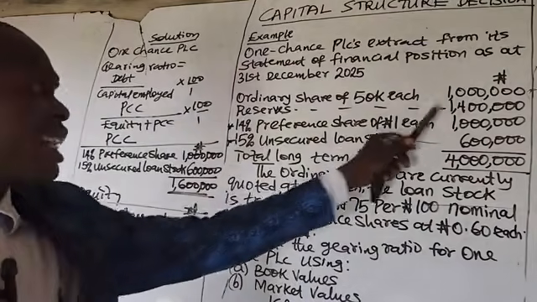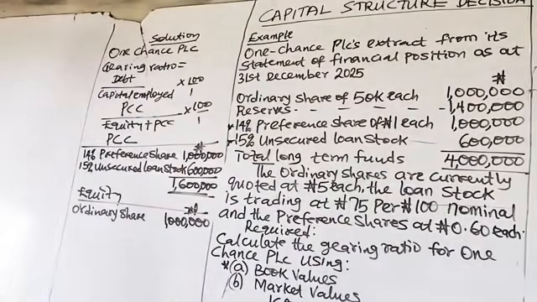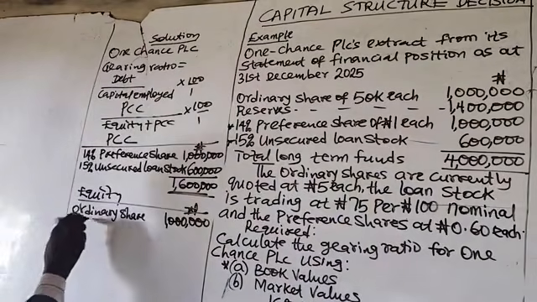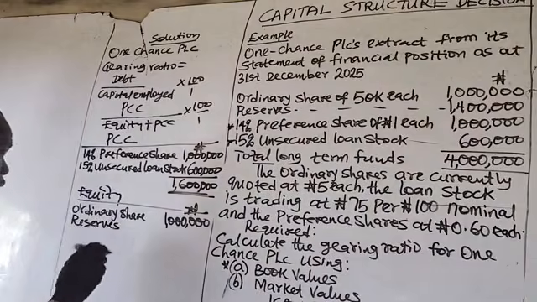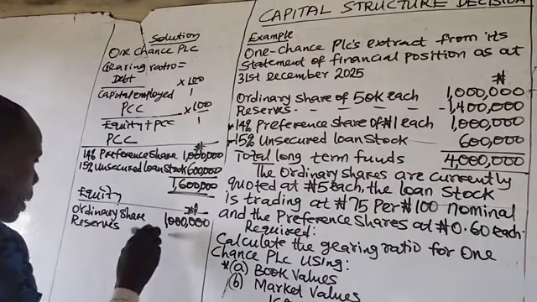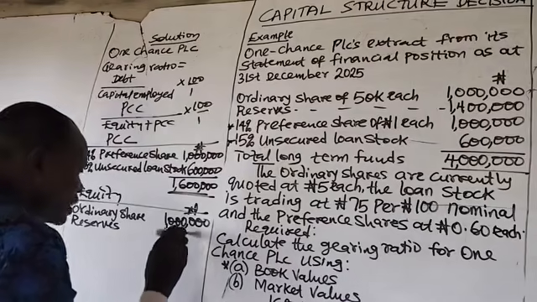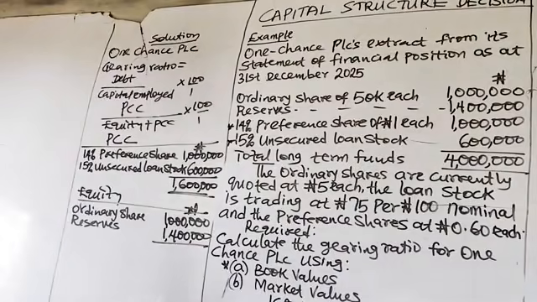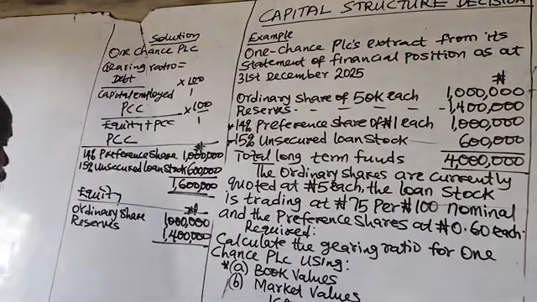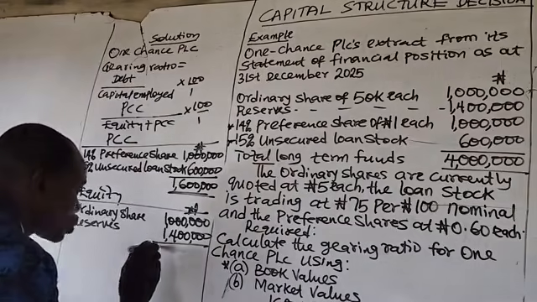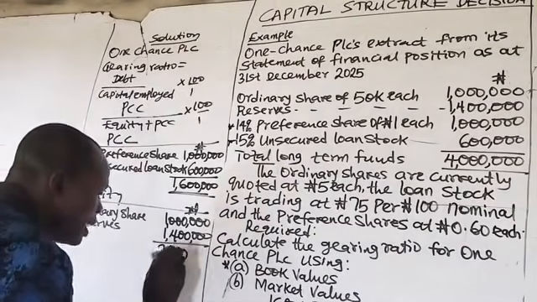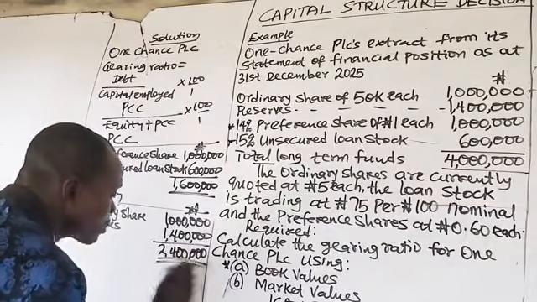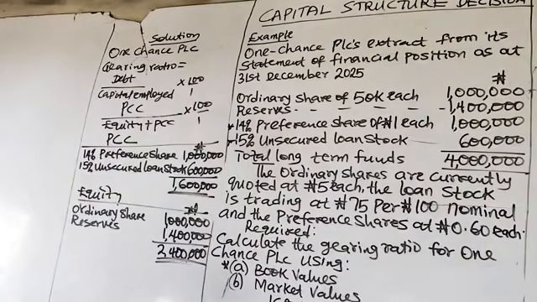The reserves are attributable to equity holders. Therefore, since book value is required, the reserves have to form part of it. But if market value is required, reserves will be excluded. So 1 million plus 1.4 million is 2.4 million. The total equity is 2.4 million.